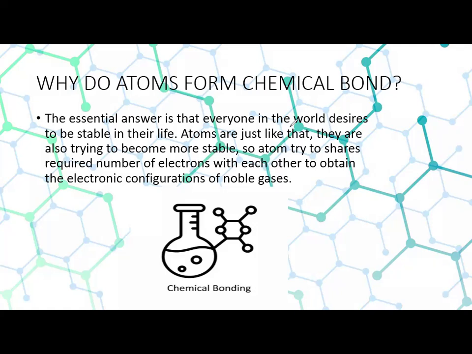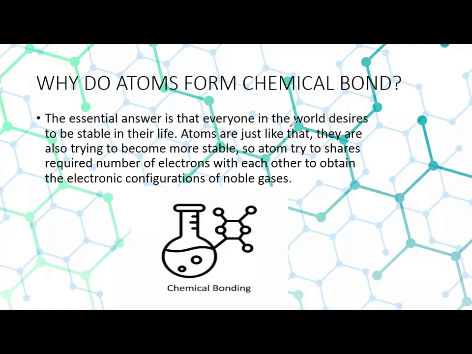They have 8 electrons in their valence shell. There is no need for further gaining or losing of electrons. They are stable elements. Like that, all atoms try to complete their octet or duplet to be stable. Therefore, they require chemical bonds to become stable.